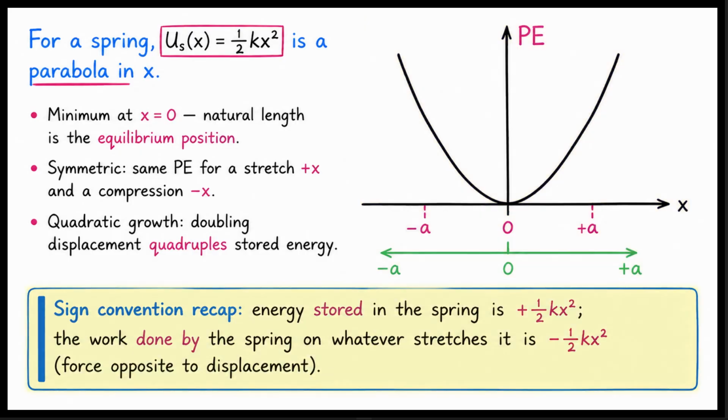Let us recap the sign convention. The energy stored in the spring is positive 1/2 times k times x squared. But the work done by the spring on whatever stretches it is negative 1/2 times k times x squared. The spring force always opposes the displacement.